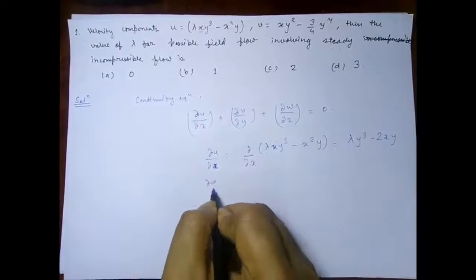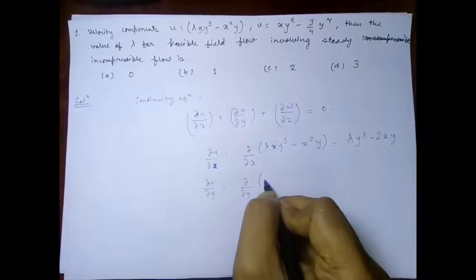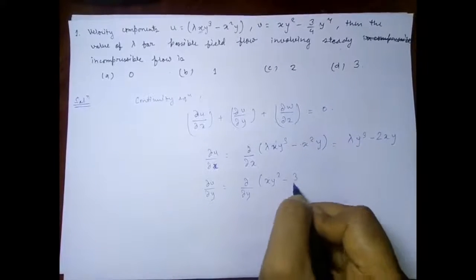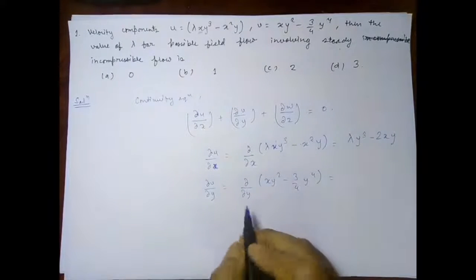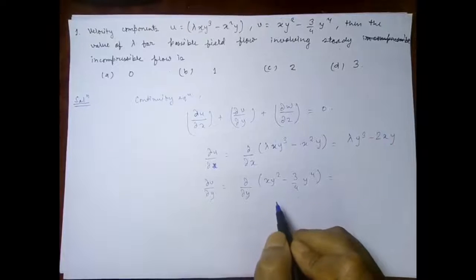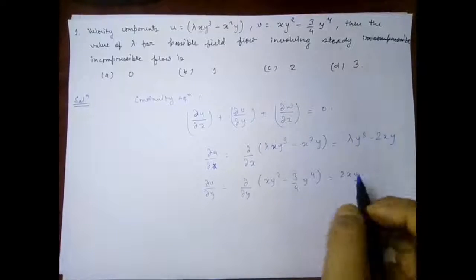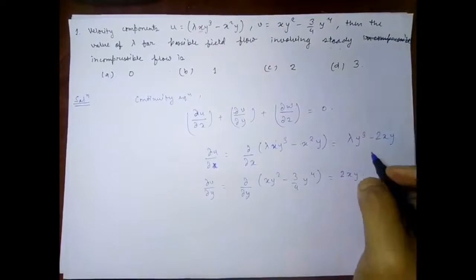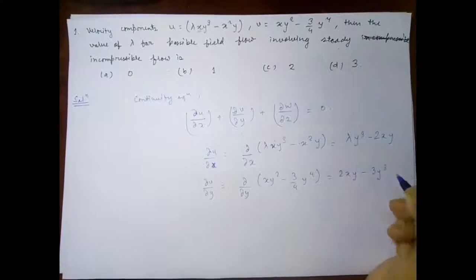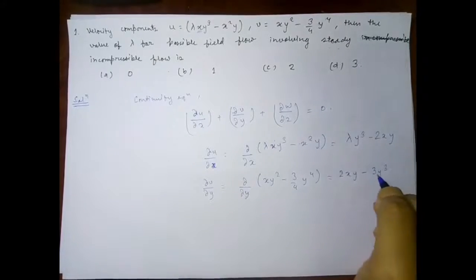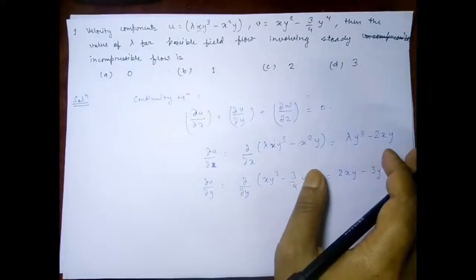Similarly del v upon del y will be equal to del upon del y of x y square minus 3 by 4 y to the power 4, and that is equal to, now we will consider y as the variable, and it will be again 2xy minus, 4 will be cancelled, so it will be 3y cube. We won't include anything regarding w, so it will be eliminated as there is no third component.